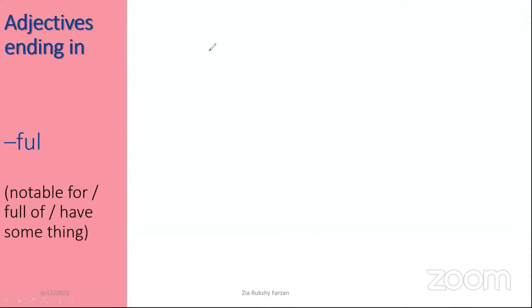So these are the meanings of the word. If we find words ending with ful, we can know the meaning that they have: notable for, or they have got something and they are full of it.